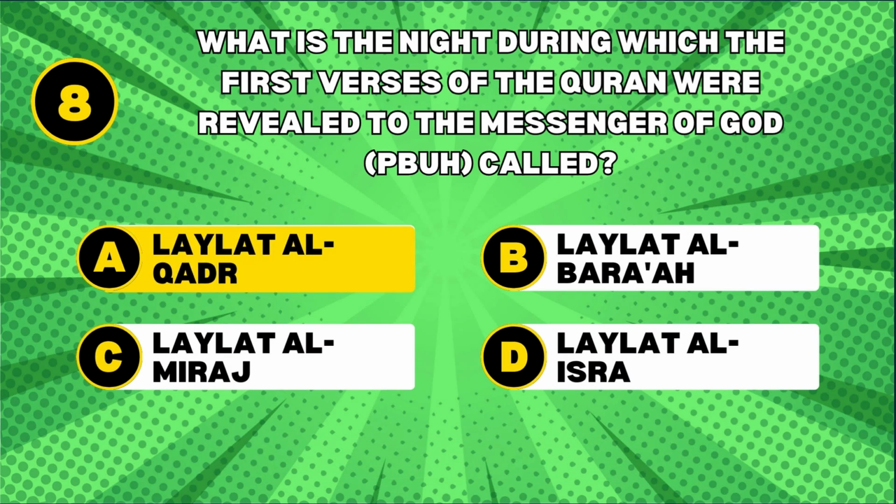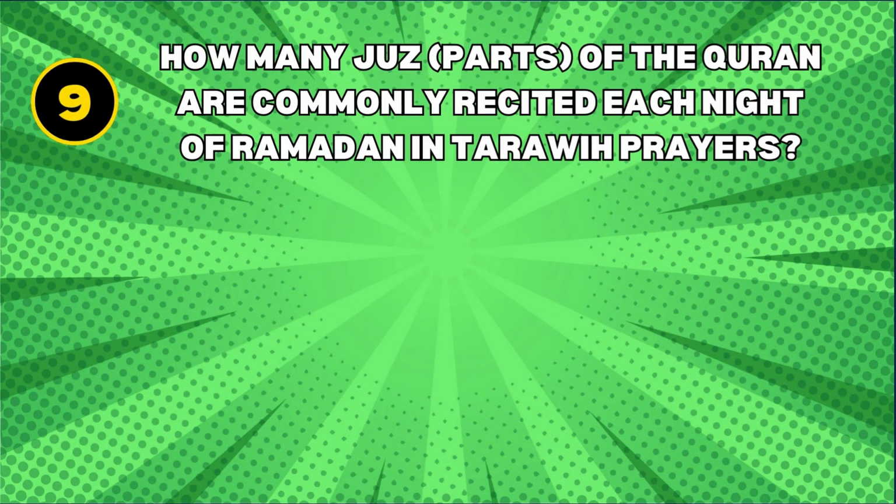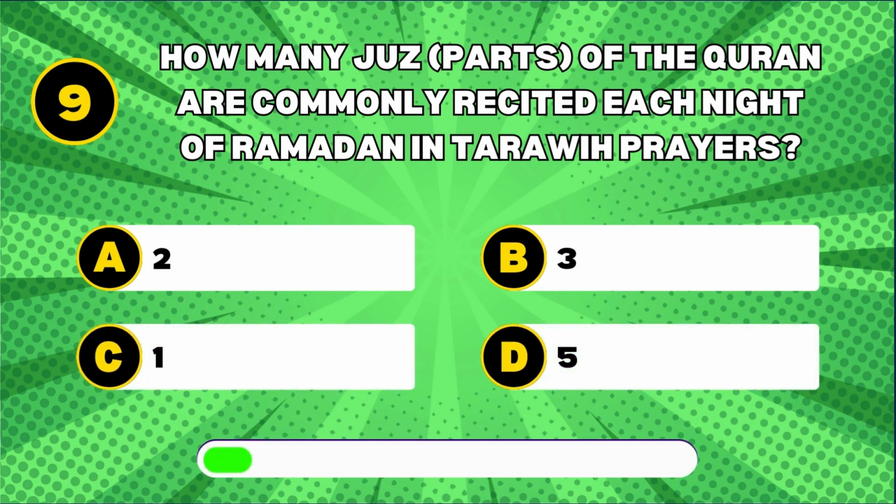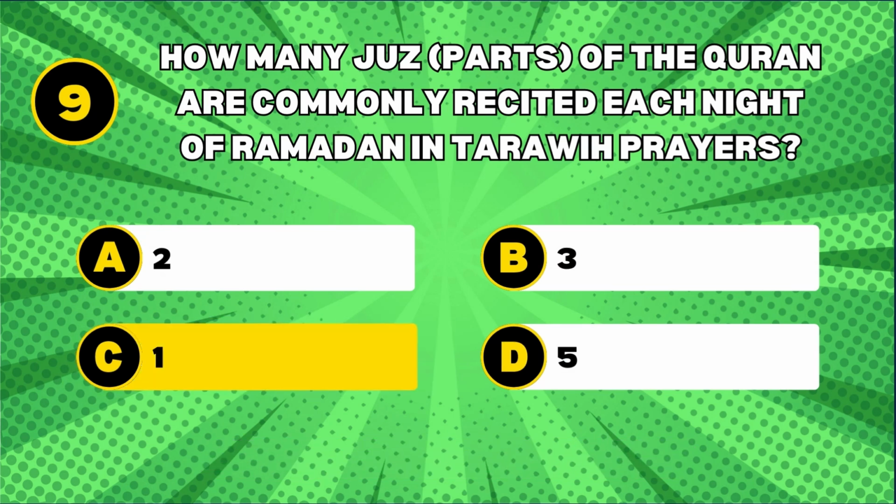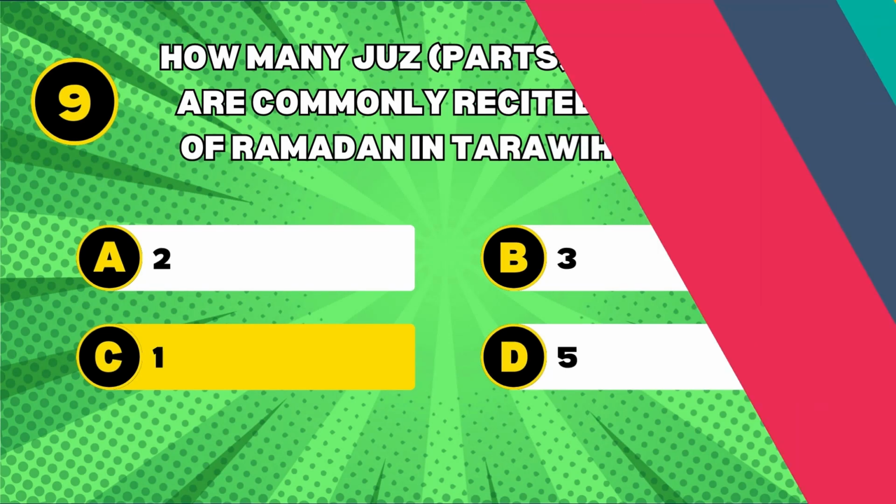Laylat al-Qadr. Laylat al-Qadr, often translated as the night of decree, is the night during which the first verses of the Quran were revealed to the Messenger of God. How many juz parts of the Quran are commonly recited each night of Ramadan in Tarawih prayers? One. It is common to recite one juz of the Quran each night during Tarawih prayers, completing the entire Quran by the end of Ramadan.